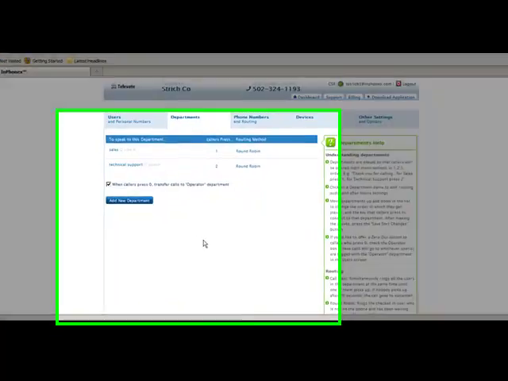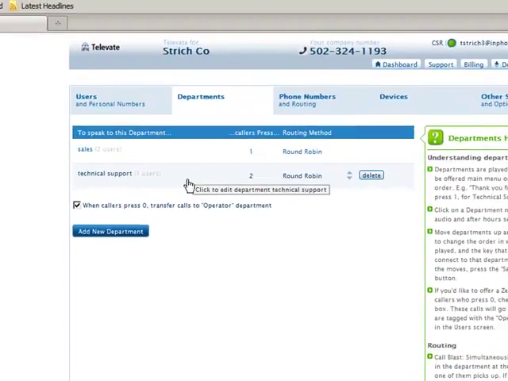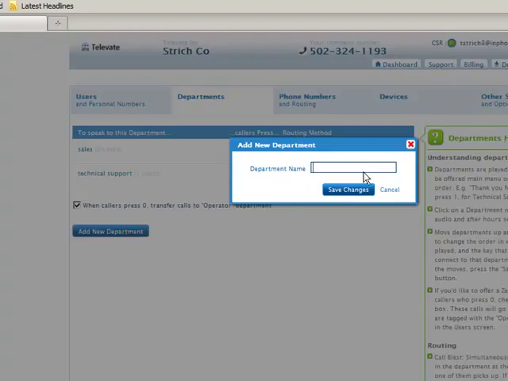Now moving on to departments. Departments is basically if you have a business and you have your sales staff, technical support, HR, human resources, whatever you have for departments, you're going to be adding and deleting. If they have the default they have right now, you can add right now, say human resources.